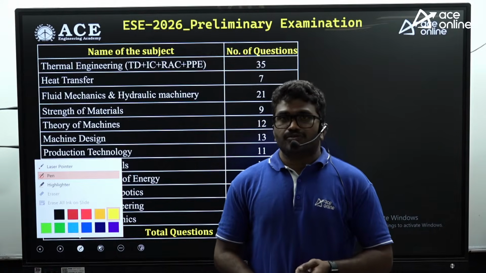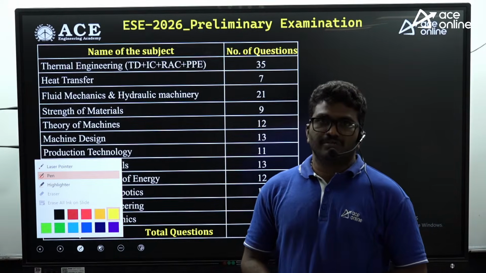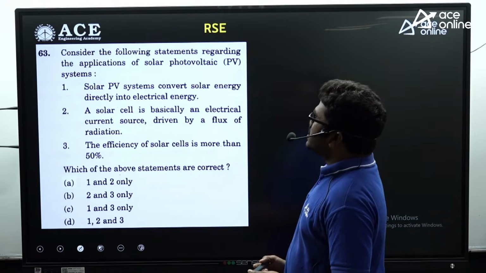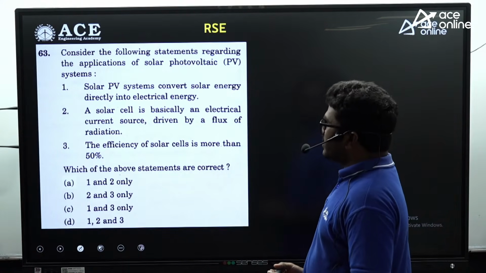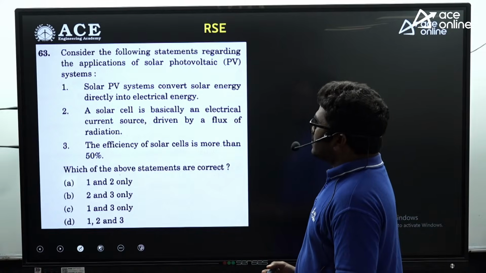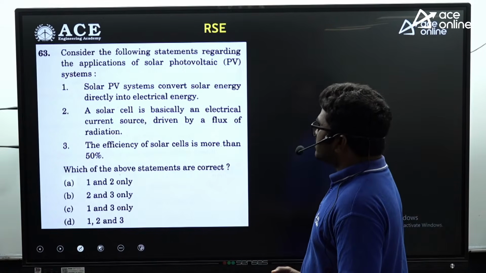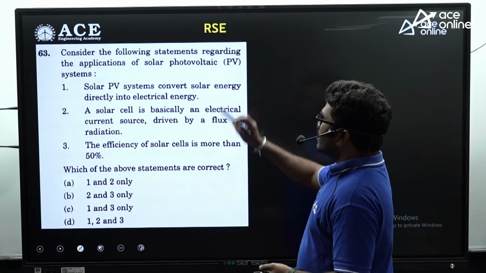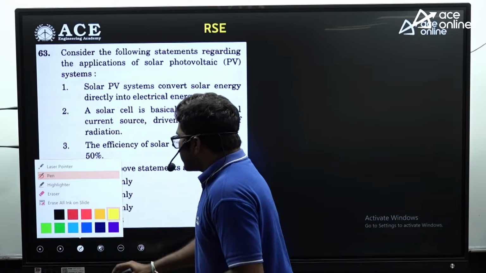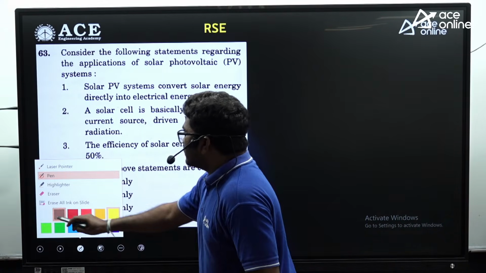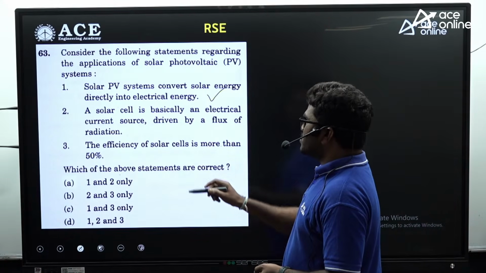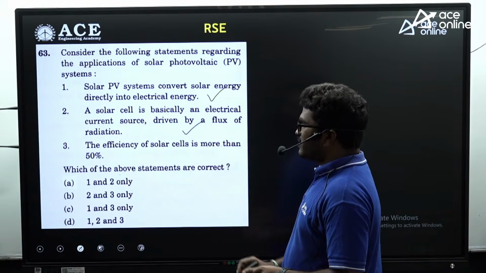Right. Now I'm going to discuss renewable energy questions. Here is a question on solar photovoltaic cell applications. See here, statement 1: solar PV systems convert solar energy directly into electrical energy. This is correct. Now the second statement: a solar cell is basically an electrical current source driven by a flux of radiation. Correct.